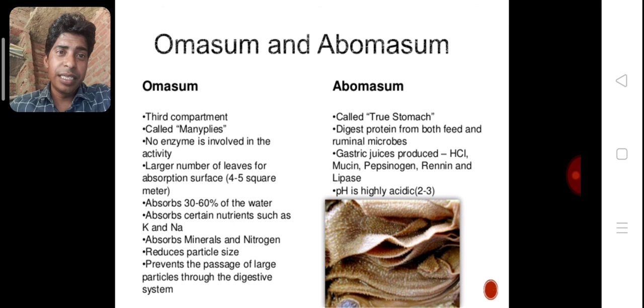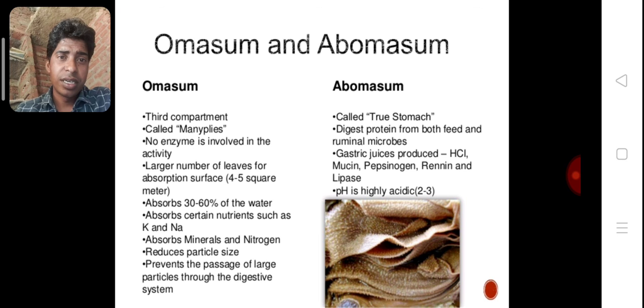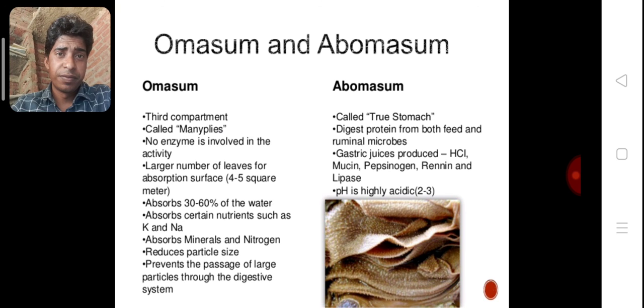No enzymes are involved in the activity of the omasum. It has a large number of leaves for absorption, a surface of 4 to 5 square meters. It absorbs 30 to 60% of water, certain nutrients such as potassium and sodium, minerals and nitrogen, reduces particle size, and prevents the passage of large particles through the digestive system. These are all the points of the omasum.